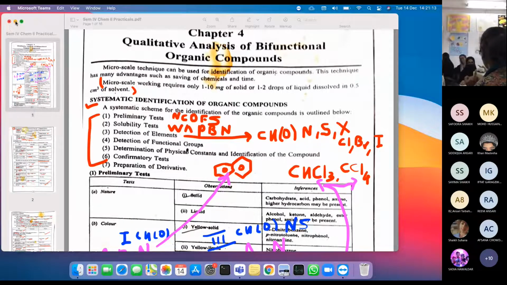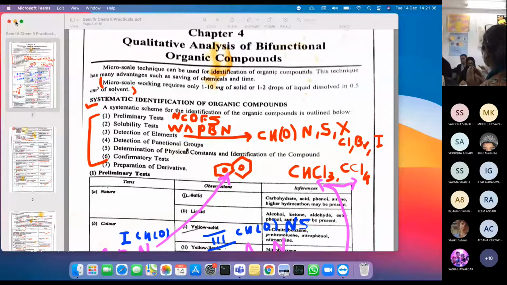Now, what are the different smells? Normally we get a carbolic smell, that means phenolic smell. Then you get a fishy smell for basic compounds or amines. Then we have a fruity smell for different esters. Then the naphthalene ball smell, that is for naphthalene-like compounds.